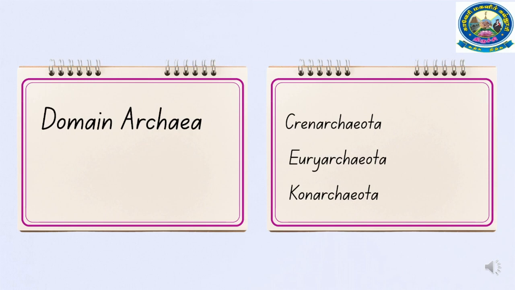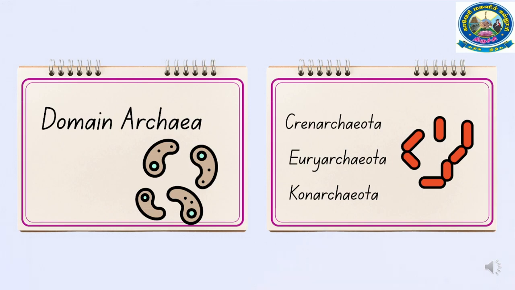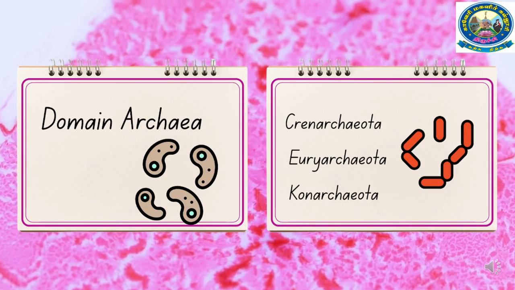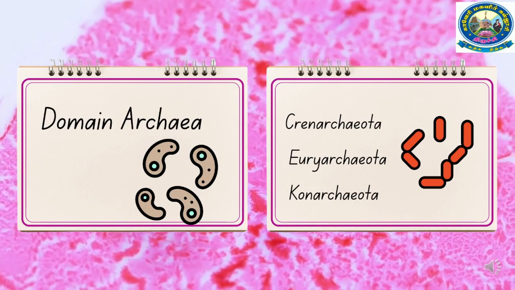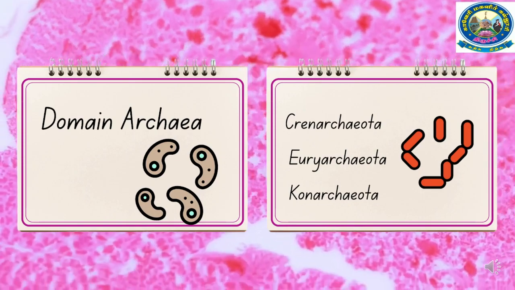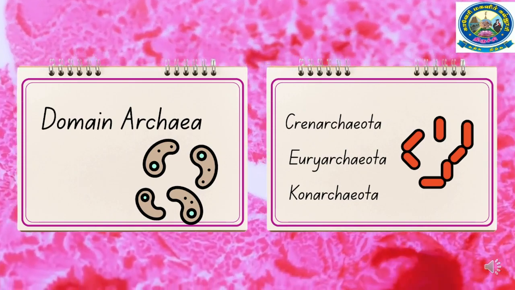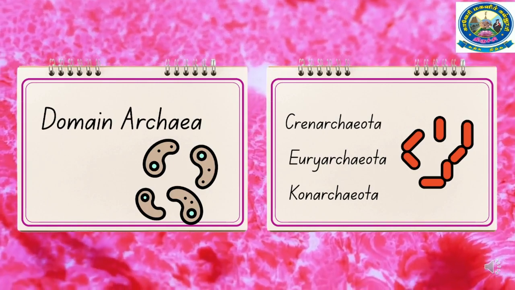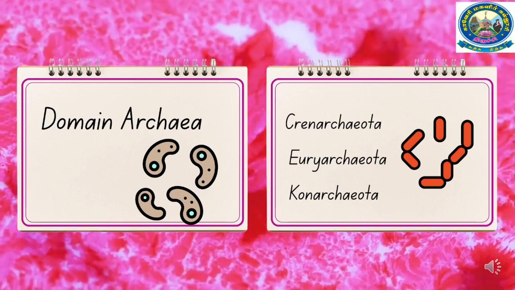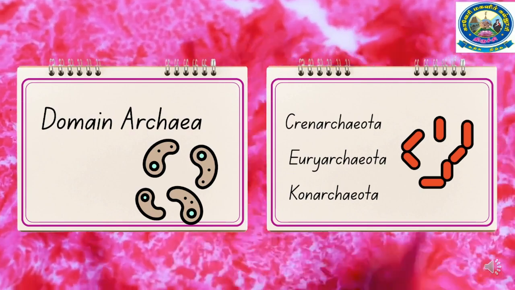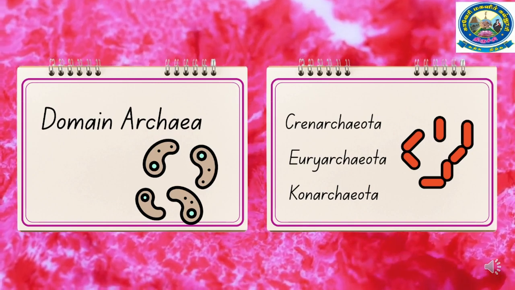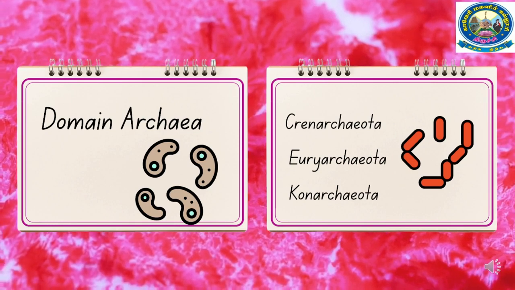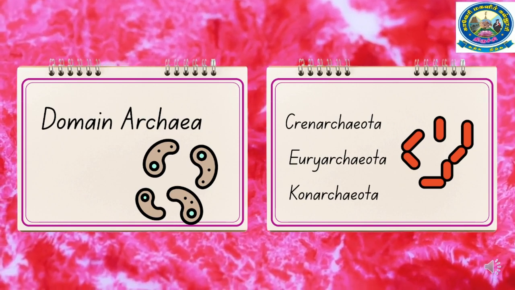Now let us discuss the domain archaea. The archaea domain includes all prokaryotic cells. They lack a nuclear membrane. They have distinct biochemistry. They contain rRNA molecules distinct from bacterial cells. The archaea are considered the oldest species of organism on Earth. They can survive in extreme harsh environments, which differentiates them from other domains. The cell wall of archaea lacks peptidoglycan. Archaea also contain ether linkage in their membranes.